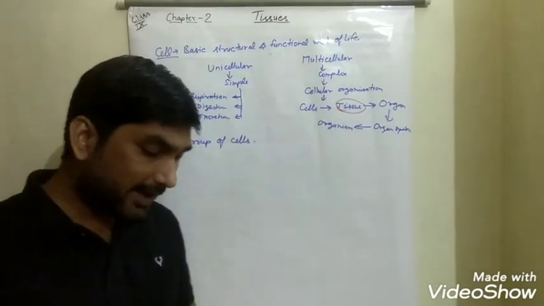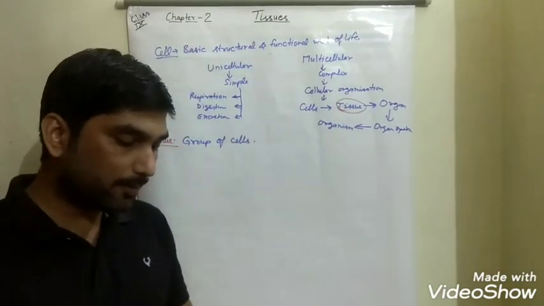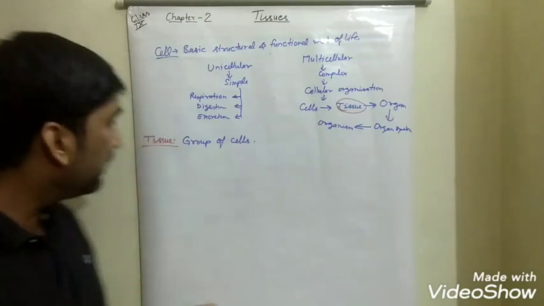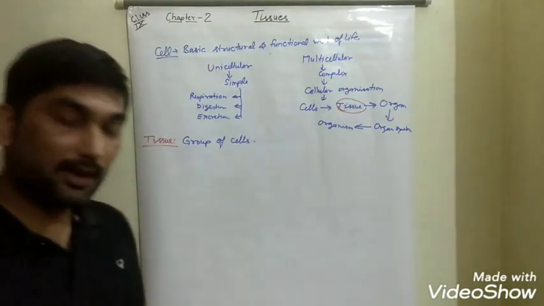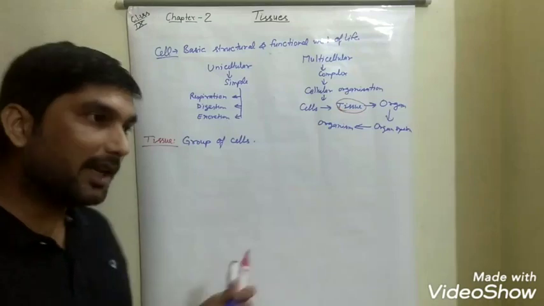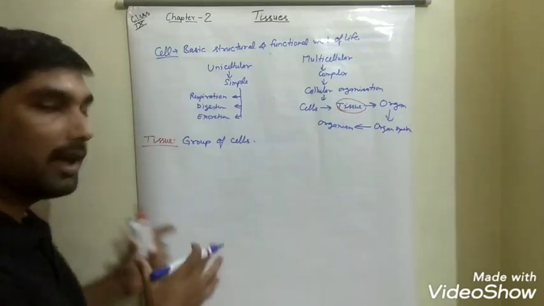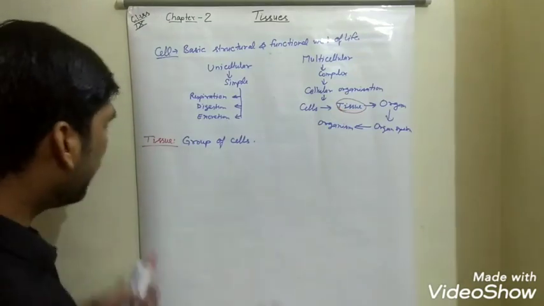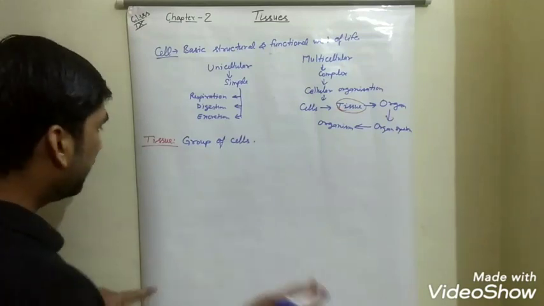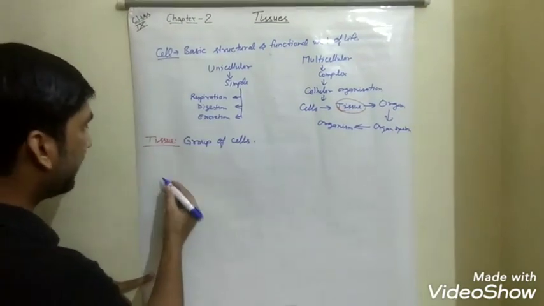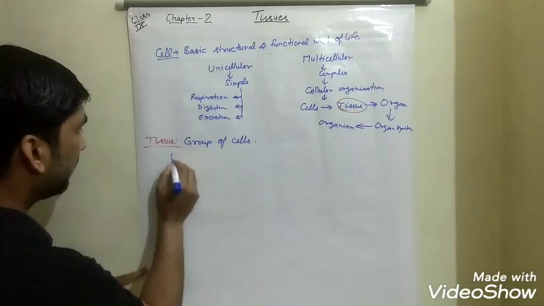But exactly, tissues are not just any group of cells. There is a condition on which type of group of cells must be called a tissue.